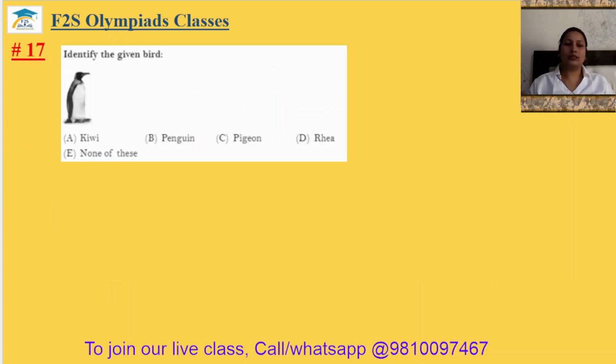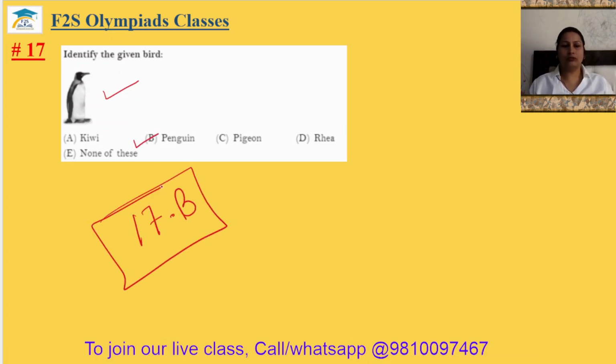Question number 17. Identify the given bird. So this is the picture of the penguin. Option B. 17th answer is option B.